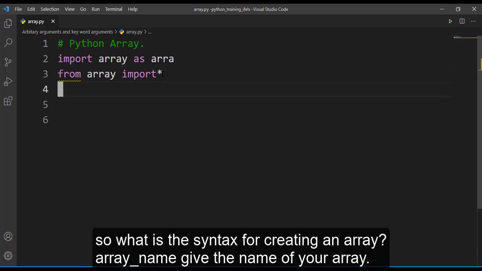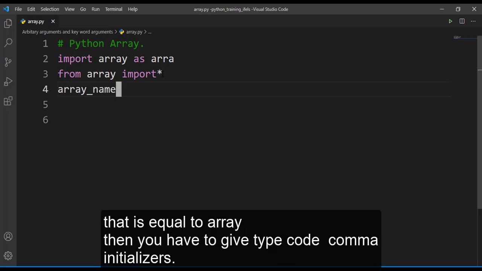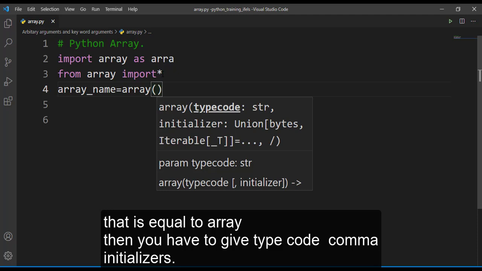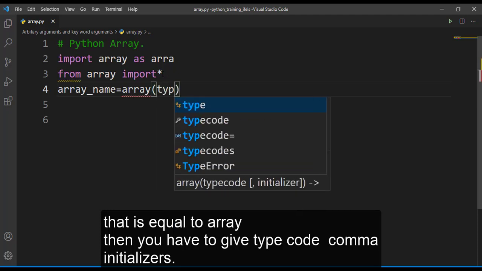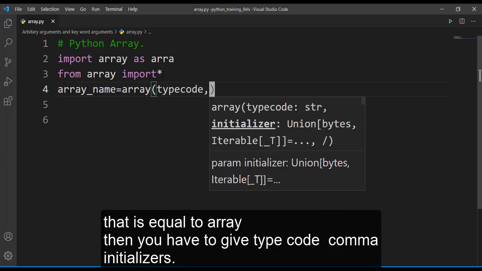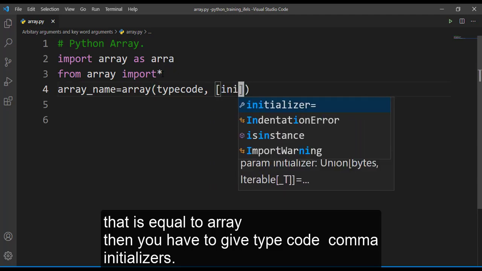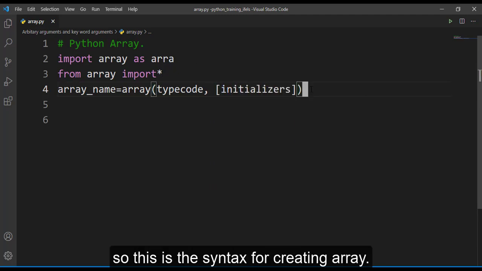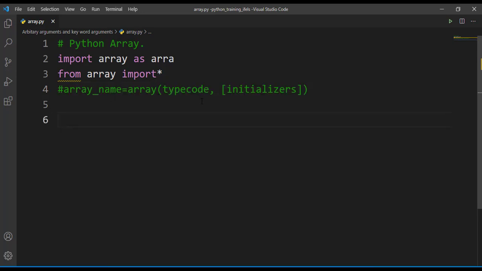So what is the syntax for creating an array? Give the name of your array, that is equal to array, and then you have to give the type code, comma, initializers. So this is the syntax for creating an array.